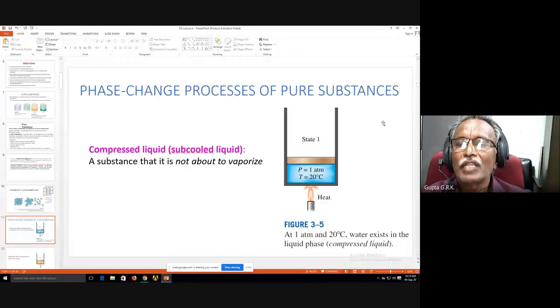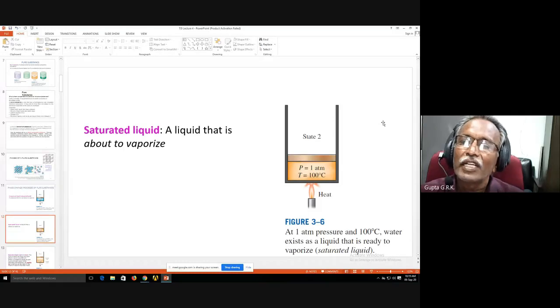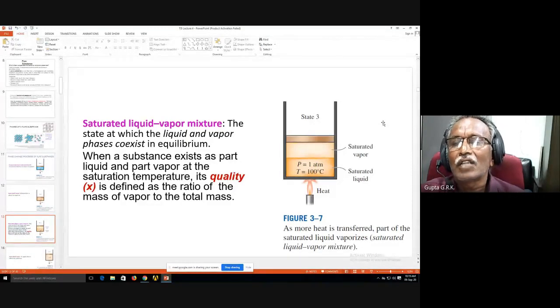Suppose now I start heating; gradually its temperature rises. When the temperature reaches 100 degrees centigrade, which is the saturation temperature of water, the liquid that is about to vaporize is called saturated liquid. Now, if I heat it further, it starts evaporating, and gradually the liquid reduces and the vapor increases.